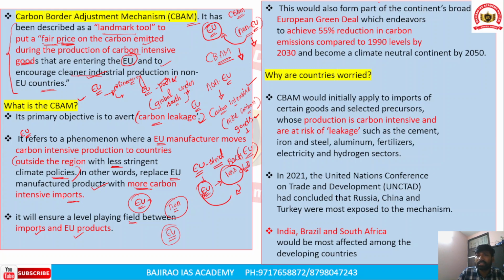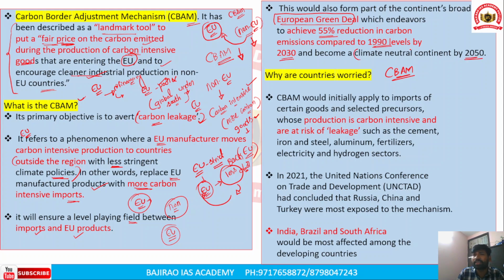This would form part of the carbon border adjustment mechanism, which is actually part of the European Union's Green Deal. The European Union has several climate obligations, including achieving a 55 percent reduction in carbon emissions compared to the 1990 levels by the year 2030.